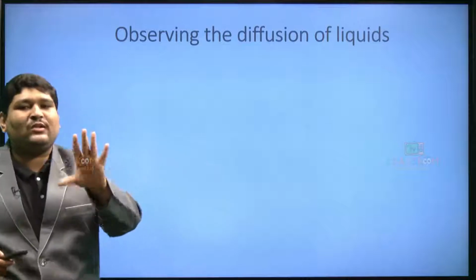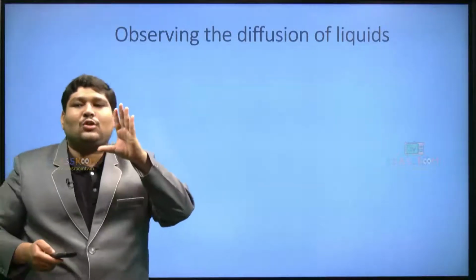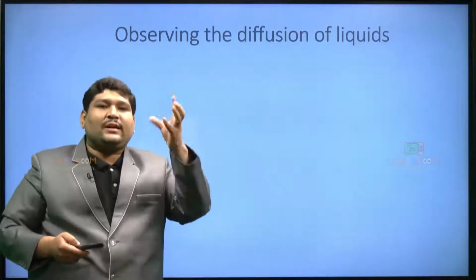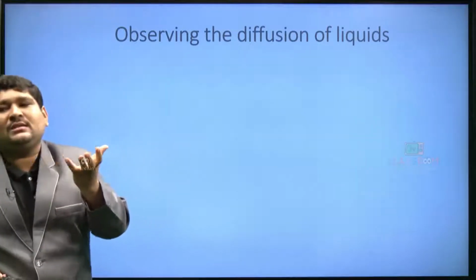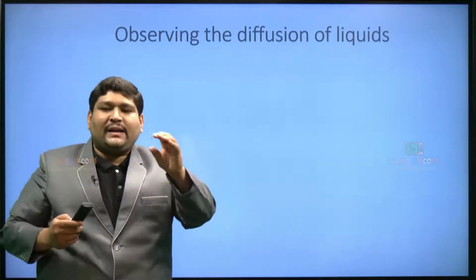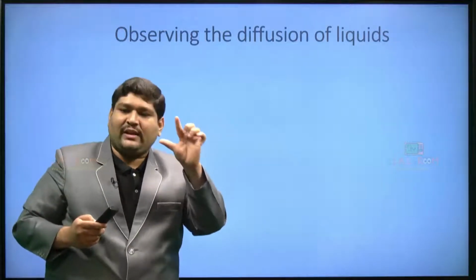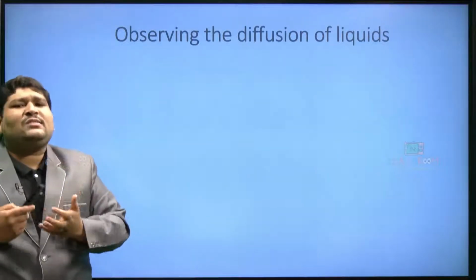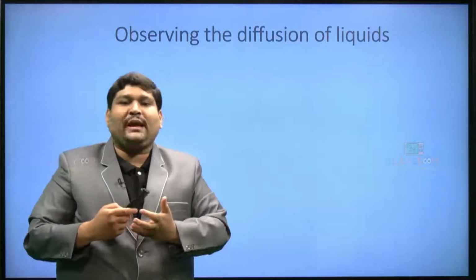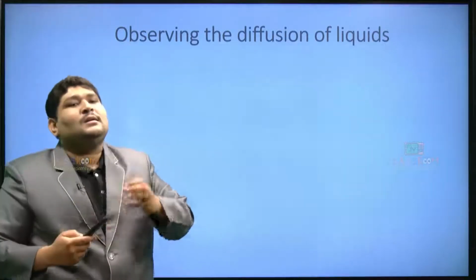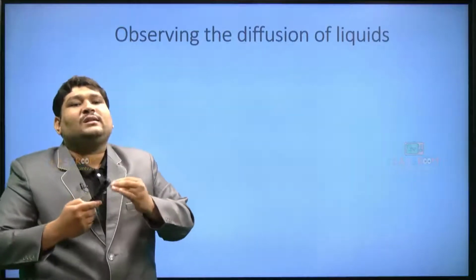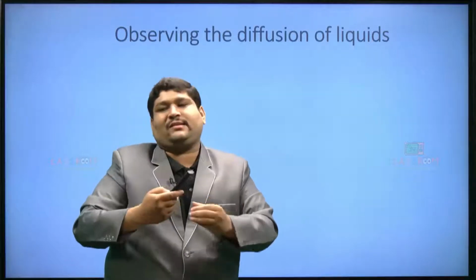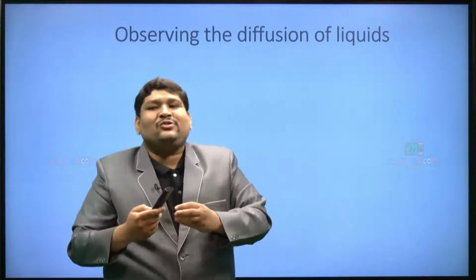I just demonstrated where you take plain water, and when you add an ink solution to it, you can see that the overall water turns into the particular ink you have taken. If it is blue ink, it turns blue. If it is violet or pinkish, whichever color you take, you are able to see the intermixing of liquids take place. That act of intermixing of the two liquids itself we call diffusion.